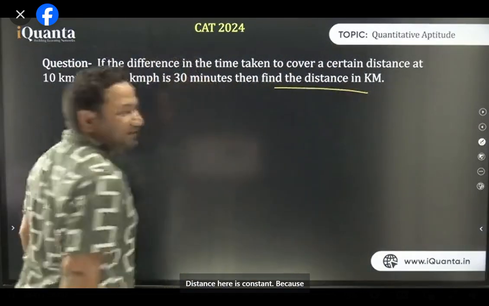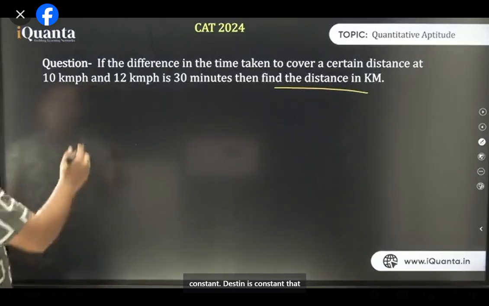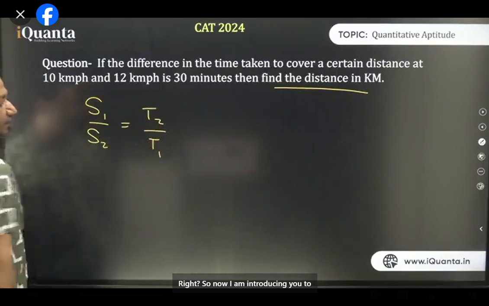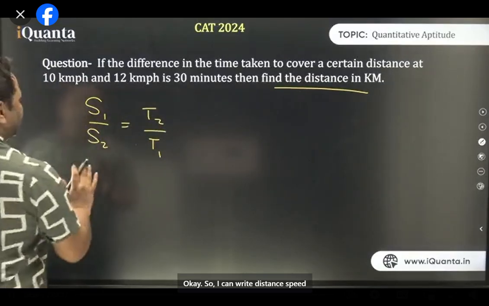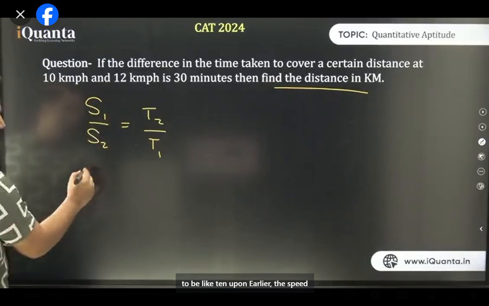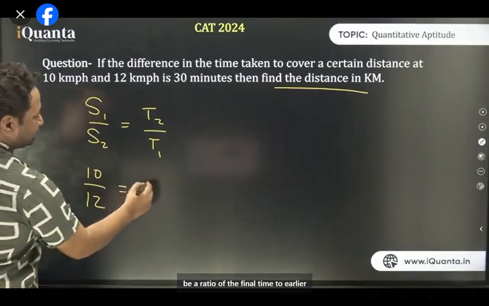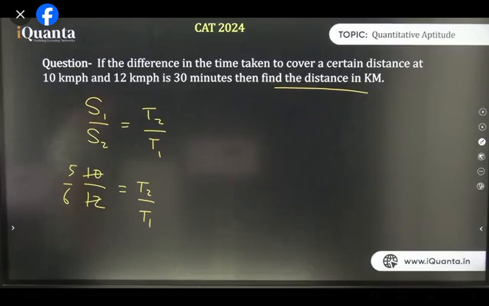The distance here is constant, which is what we have to find. We can find only what is constant. Distance is constant, that means speed and time will be inversely proportional. So S1 upon S2 must be equal to T2 upon T1, right? Now I am introducing you to some quick approaches. I can write the speeds as 10 upon 12, earlier the speed was 10, now it is 12. This will be the ratio of the final time to the earlier time, which is 5 by 6. Is that clear, everyone?